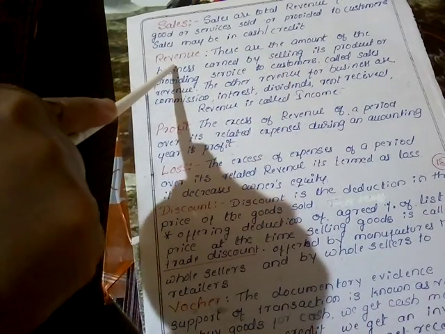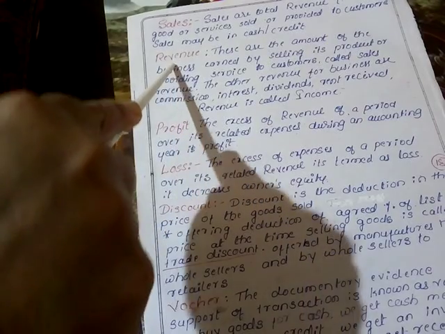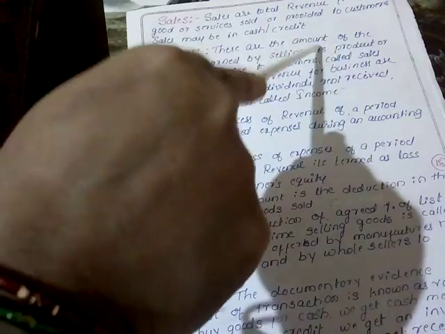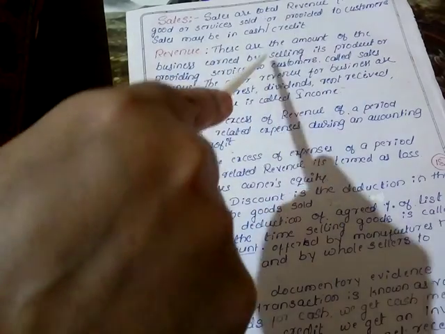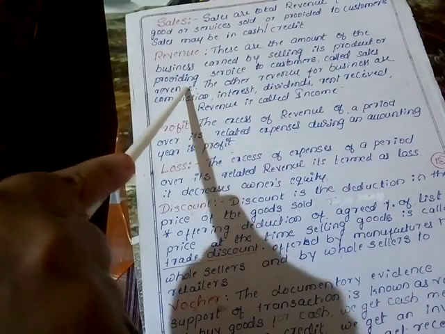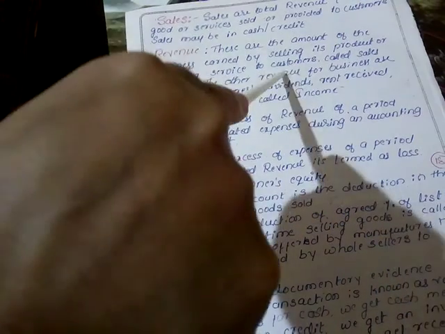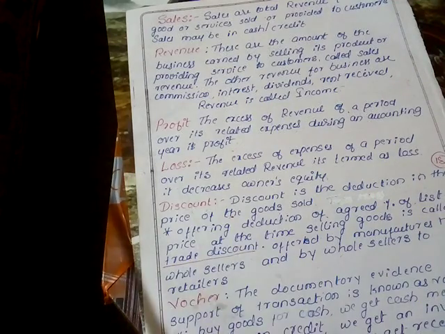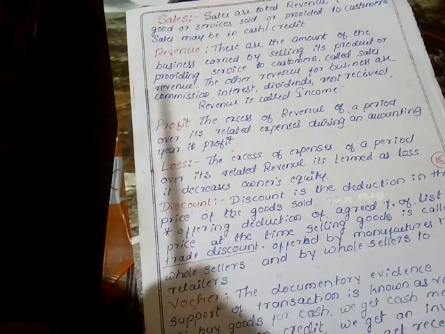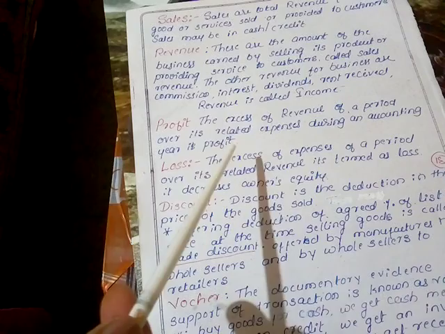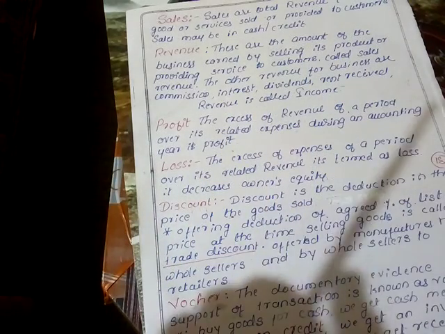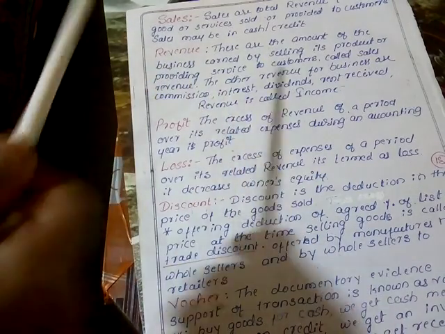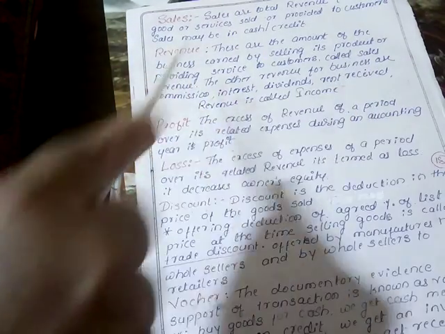The next one is revenue. Revenue is exactly equal to sales. These are the amounts the business earned by selling its products or services to its customers. Revenue means, just like sales, selling goods and services to customers, and what they pay in return in the form of money is considered revenue for the company. If the revenue is in the form of a sale, it is considered sales revenue.